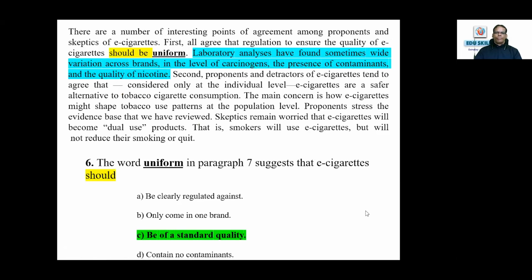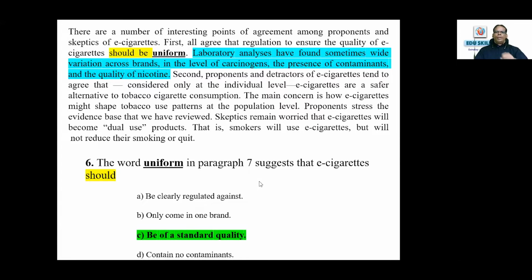The word "uniform" in paragraph 7 suggests that e-cigarettes should... There are a number of interesting points of agreement among proponents and skeptics of e-cigarettes. First, all agree that regulation to ensure the quality of e-cigarettes should be uniform.